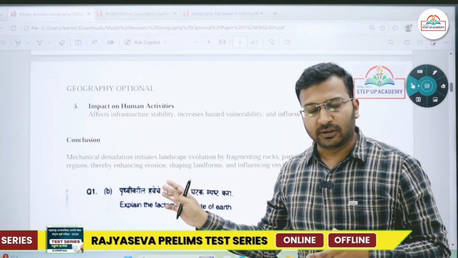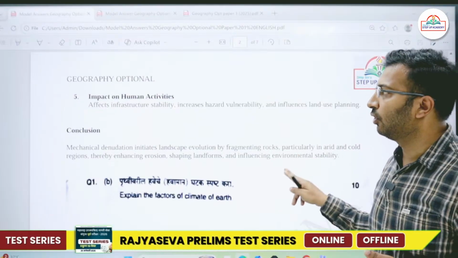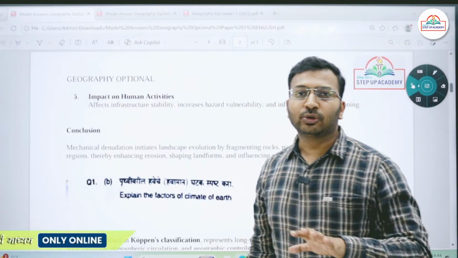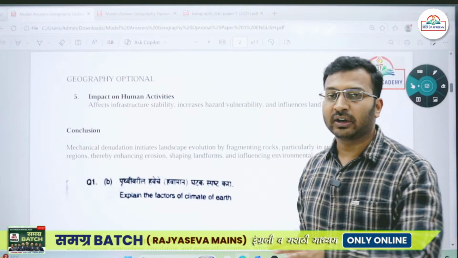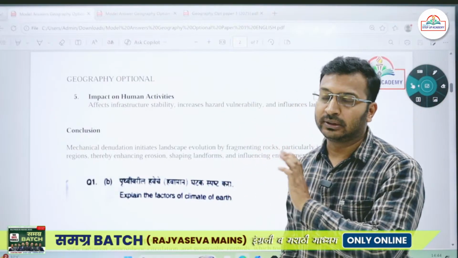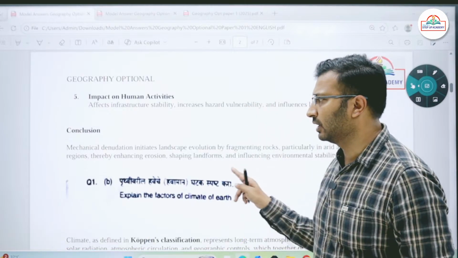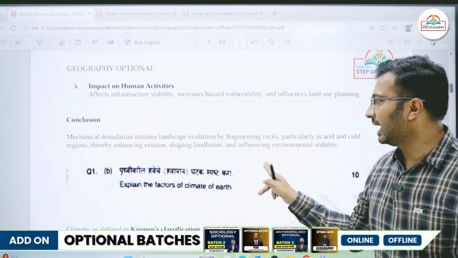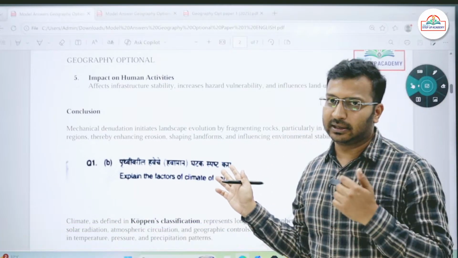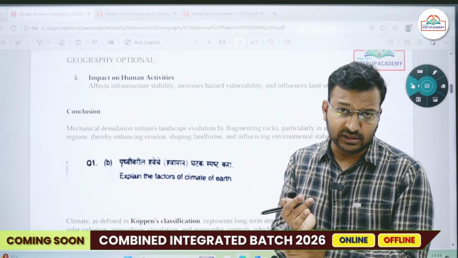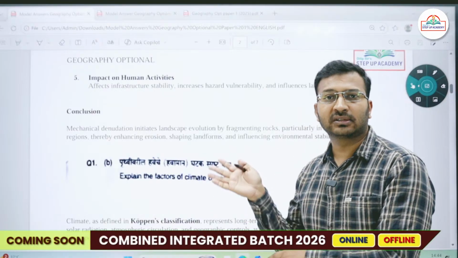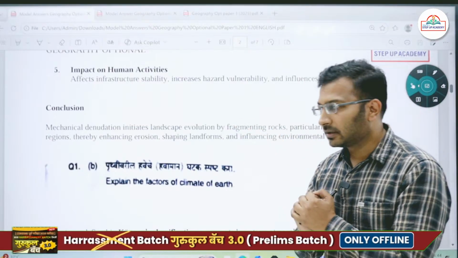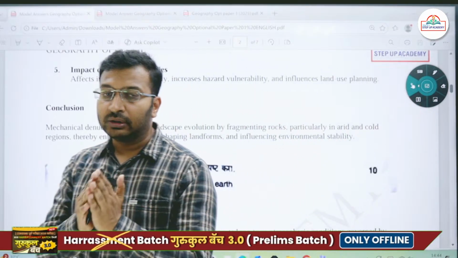Then finally the conclusion, which is nothing but a summary of all this. Always remember, for your optional paper as well, your conclusion should be a little bit futuristic, or it should be a summary of all the entire aspects that you have covered. For example, weathering will help in enhancing erosion, shaping landforms and influencing environmental stability. Because of denudation, soil formation is taking place. Soil formation is definitely useful for plant growth and ultimately environmental stability. So try to include all these aspects.